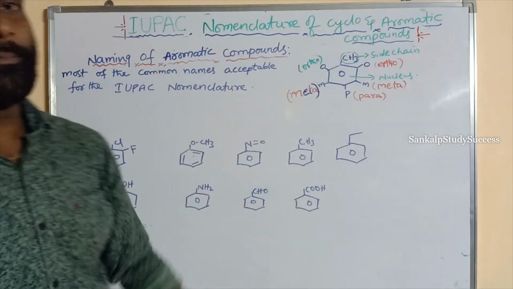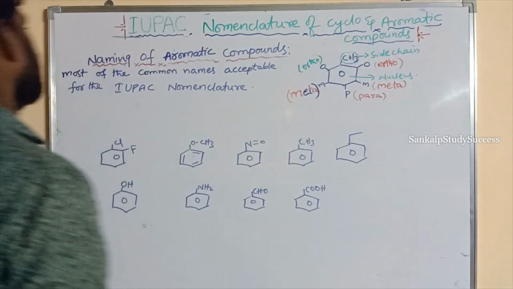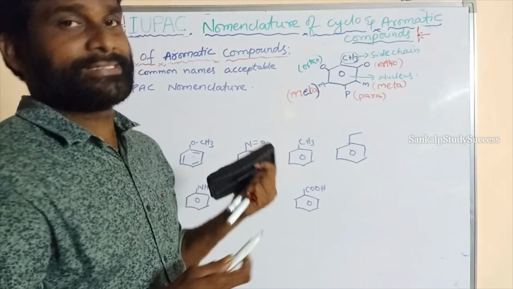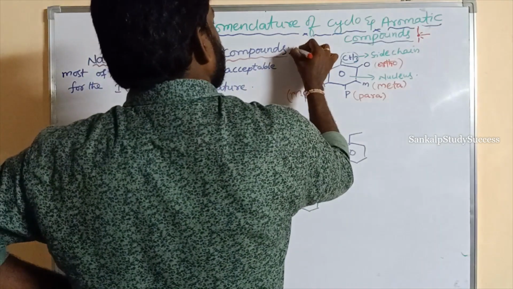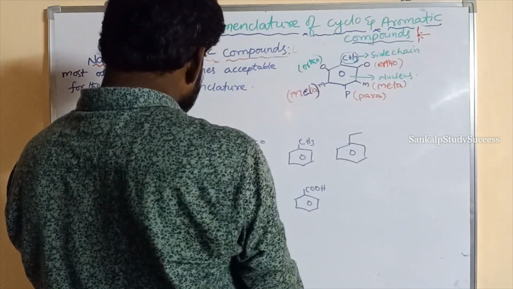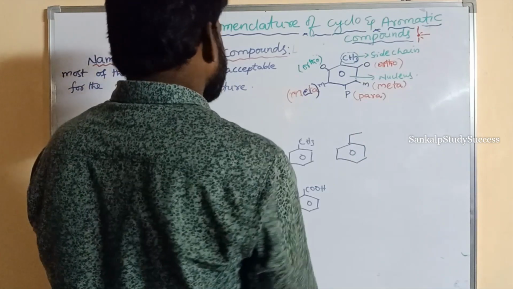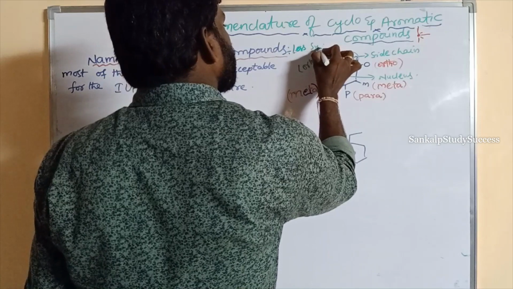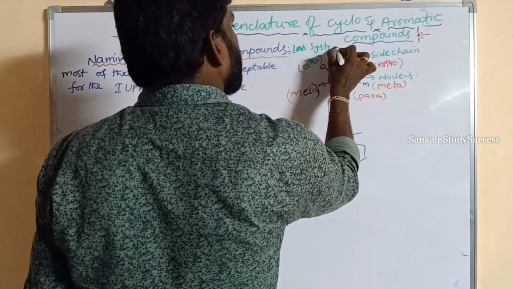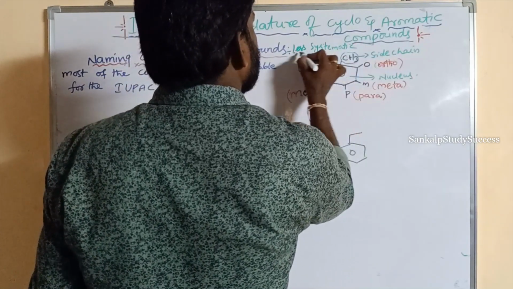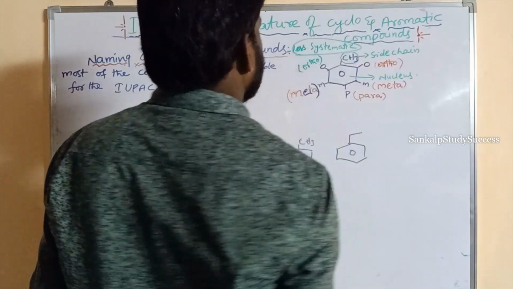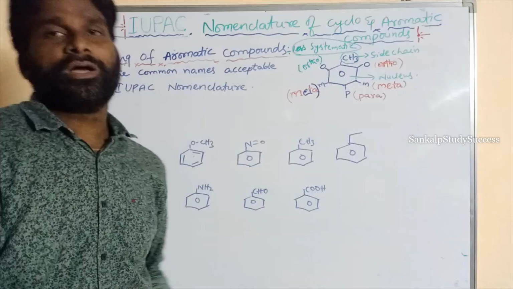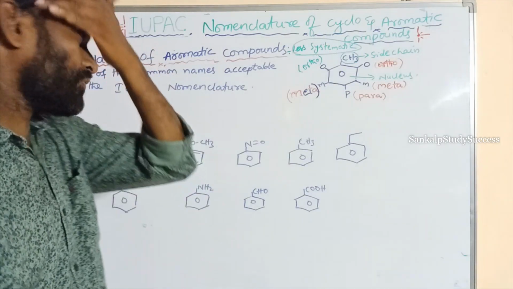These are less systematic, which means they cannot follow the IUPAC nomenclature rules completely.